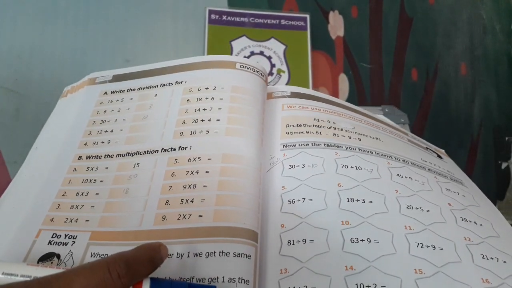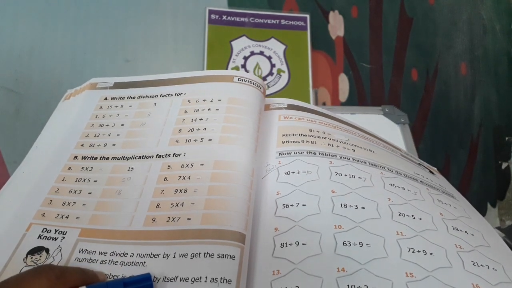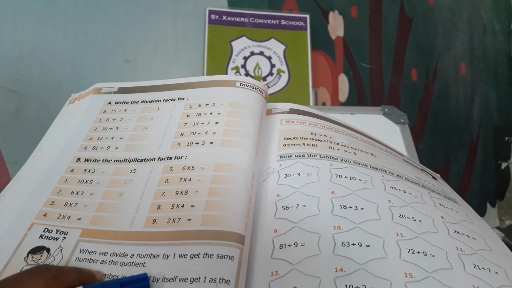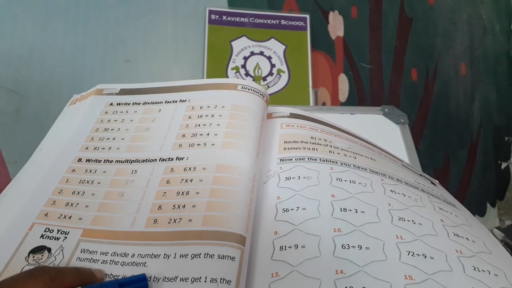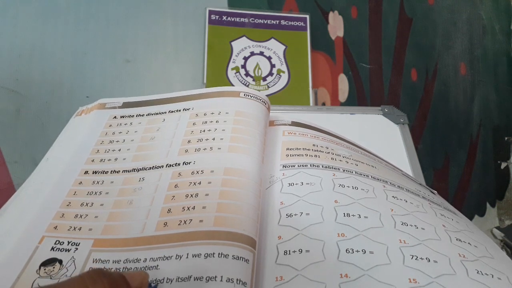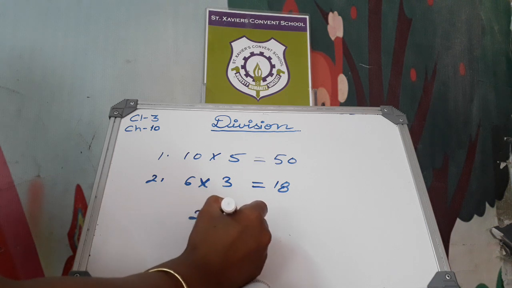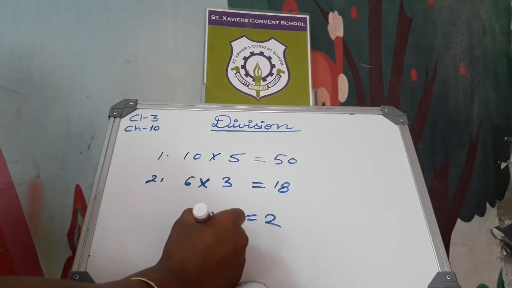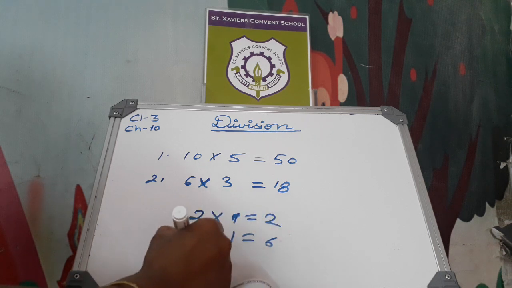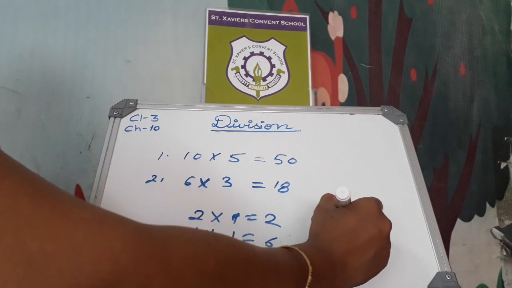Now see here, do you know when we divide a number by 1 we get the same number as the quotient? If we divide by the number 1, we get the same answer in the quotient. Okay. For example, 2 ones are 2, 6 ones are 6, 7 ones are 7, 8 ones are 8.